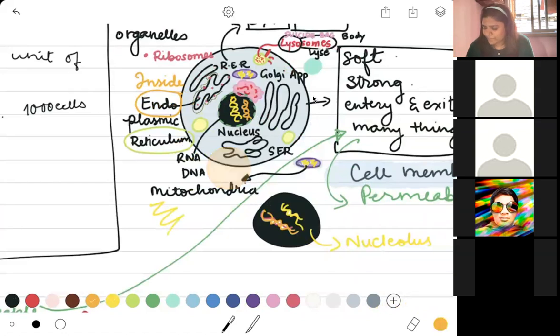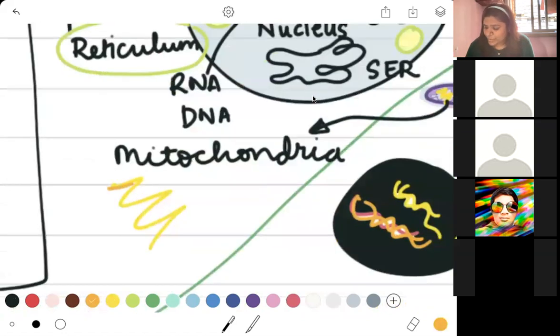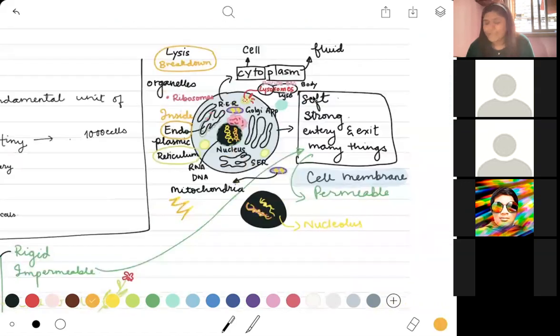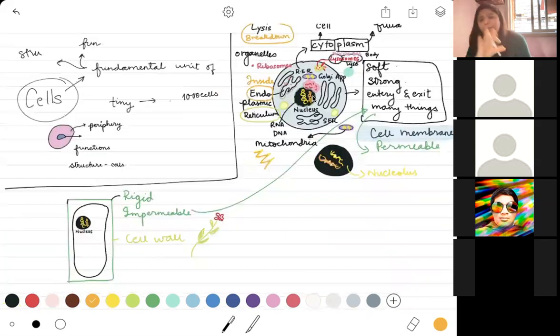Ma'am, do we have to write this in notebook? You will be copying all of this later, because I send the recording and the pictures on the group. What you are supposed to do is copy down all of these points one by one inside your notebook. Right now just pay attention. Later you can write it down point wise in your notebook, and then every 15 days you submit the notebook in the form of PDF to me. I'll give you all those instructions, don't worry.